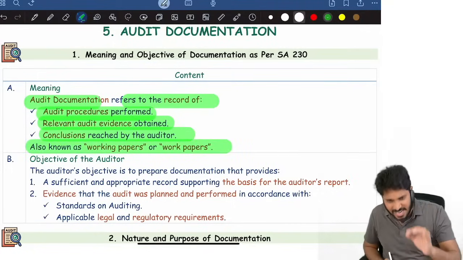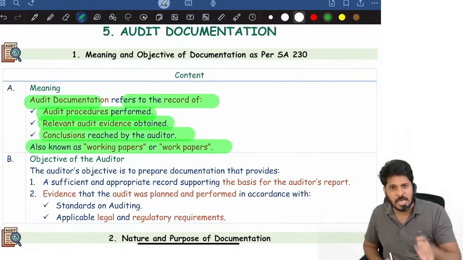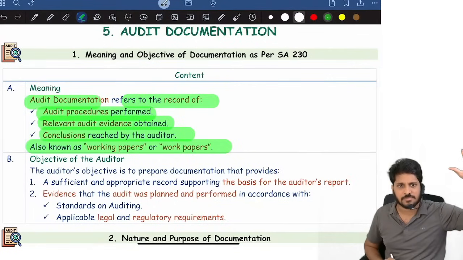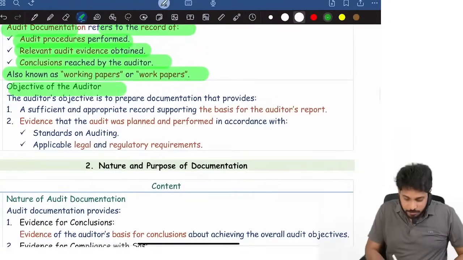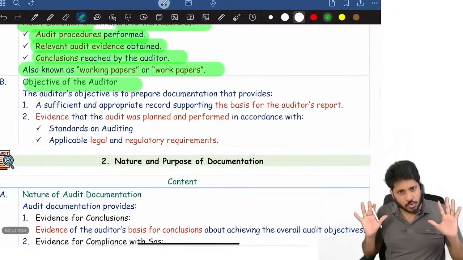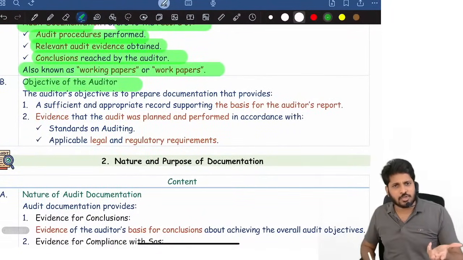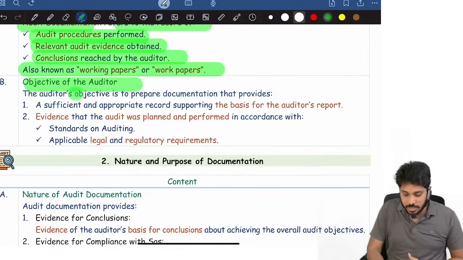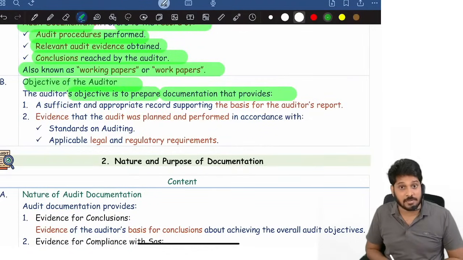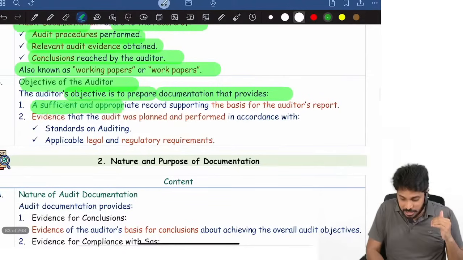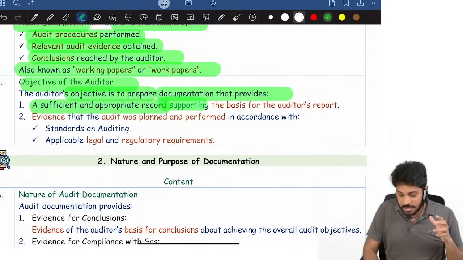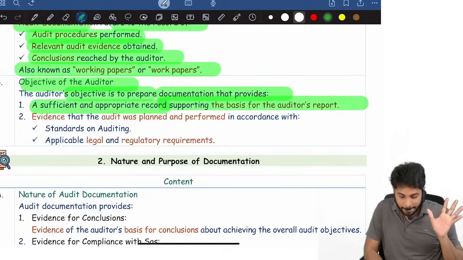Be careful. The next 15-20 minutes, a sure 5 marks question. What is the objective of SA 230 in this chapter? This chapter is nothing but the SA 230 standard. The objective is to prepare documentation which provides a sufficient appropriate record that supports the basis for the auditor's report. It's an evidence.